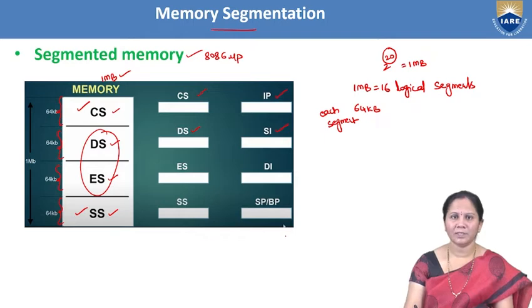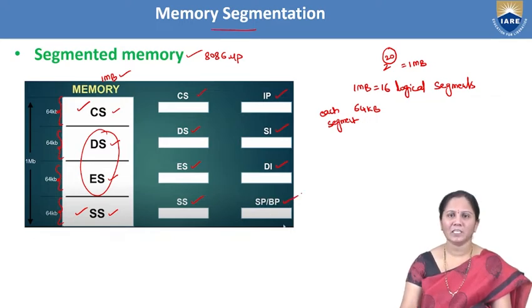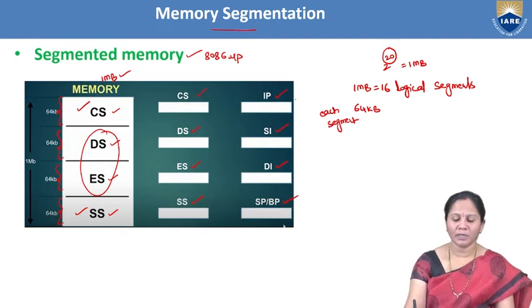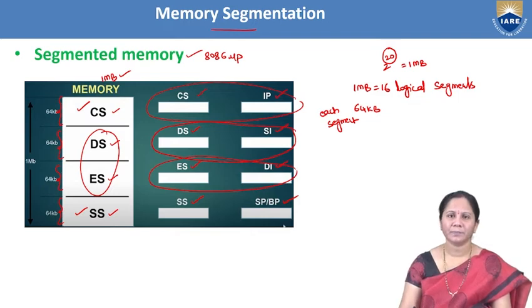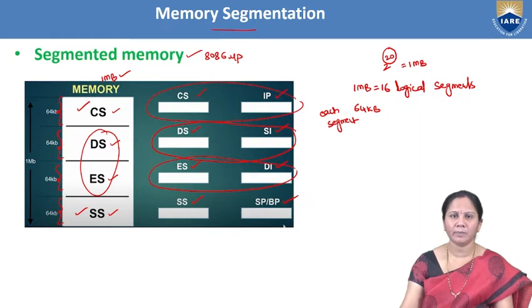If the segment address is from the extra segment, the offset address will be from the DI register. If the segment address is from the stack segment, the offset address may be from the stack pointer or base pointer. So this is the combination we have to follow: based on the segment address, we consider the proper offset address to calculate the physical address. This is the segmented memory concept in the 8086 microprocessor.